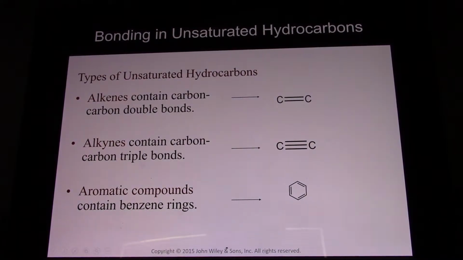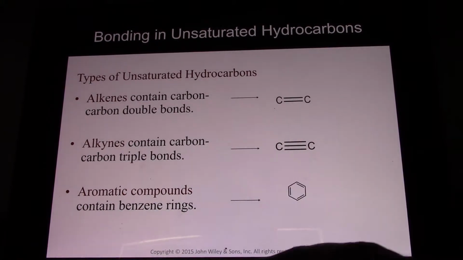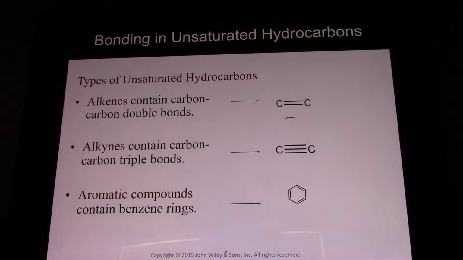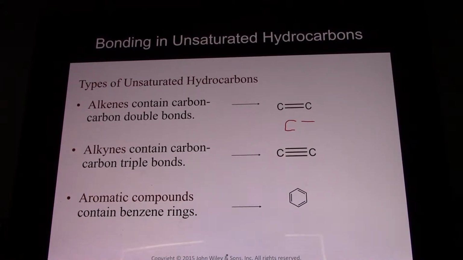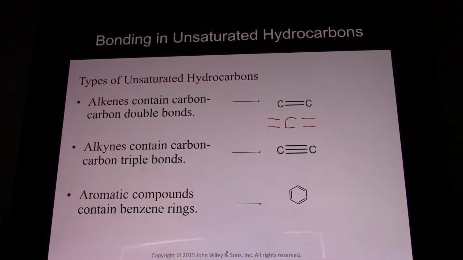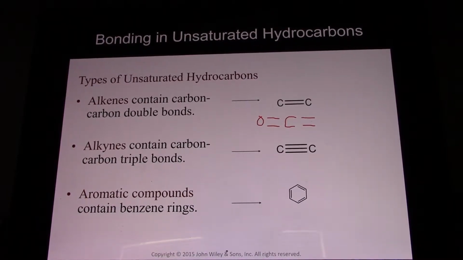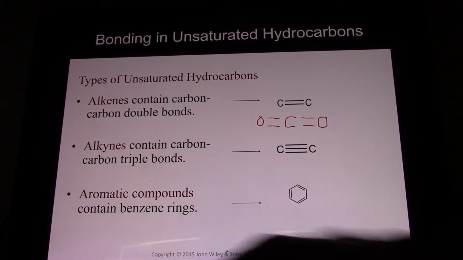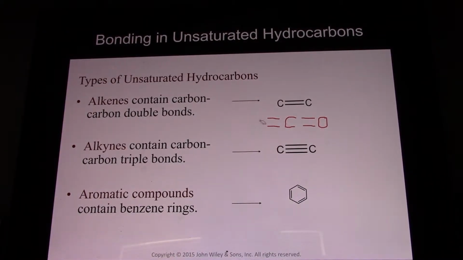Alkenes have double bonds. And if you have two double bonds, it's an allene. And so this does exist. You can have two double bonds on each side of the carbon. That's now an sp hybridized carbon. You've already seen carbon dioxide. We put an oxygen there and an oxygen there, and that was in Chem 1. But in organic chemistry, we'll see that you can also have carbons there too. And so those molecules show that one carbon can have two double bonds.